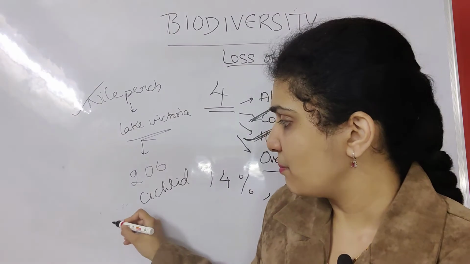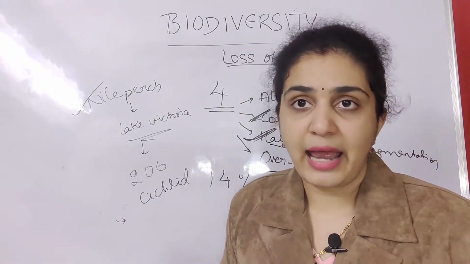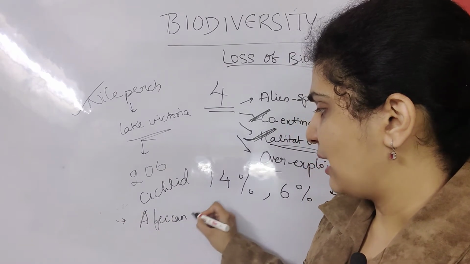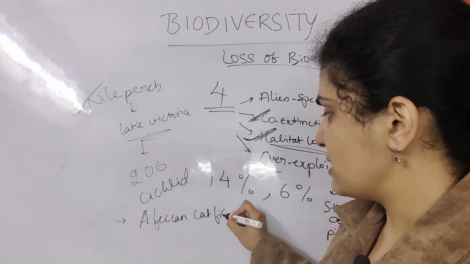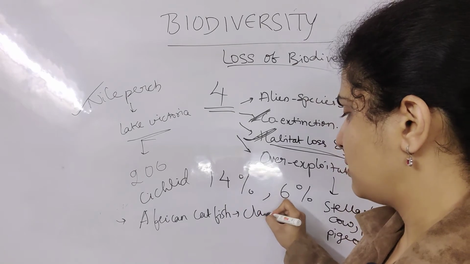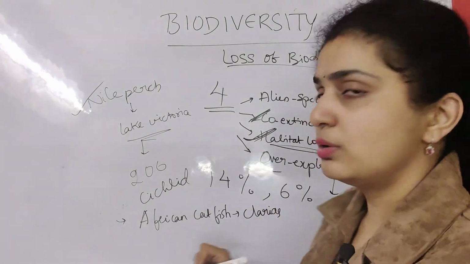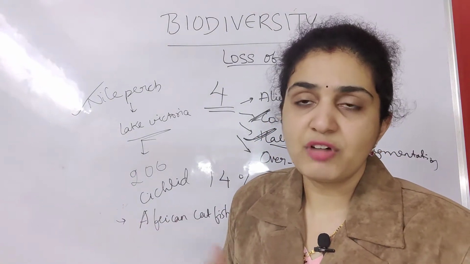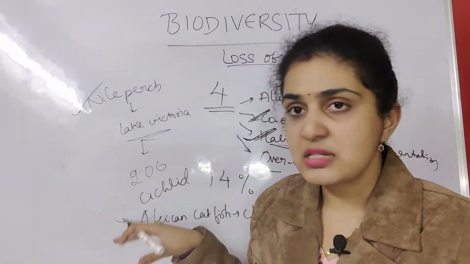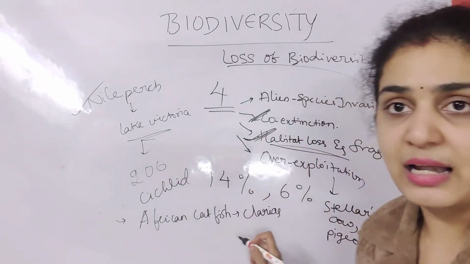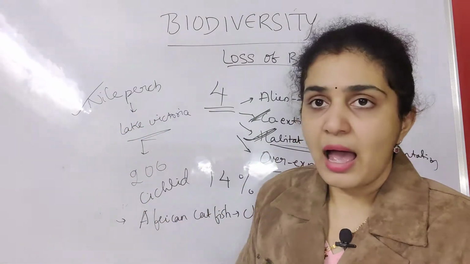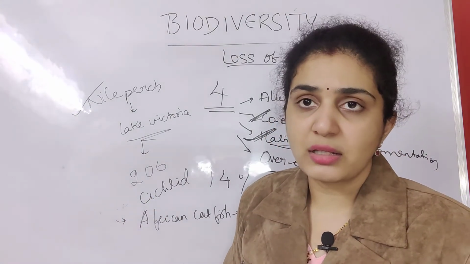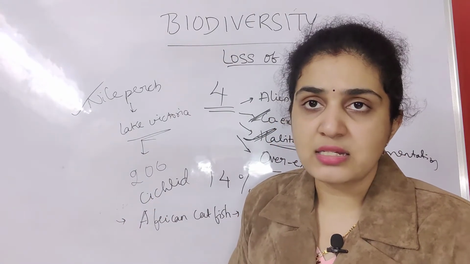Another famous example was African catfish, called Clarius. It was also introduced into the environment, and it led to extinction of other species like Nile perch. This African catfish called Clarius is also having a problem. When it was introduced into other species, they also got extinct.